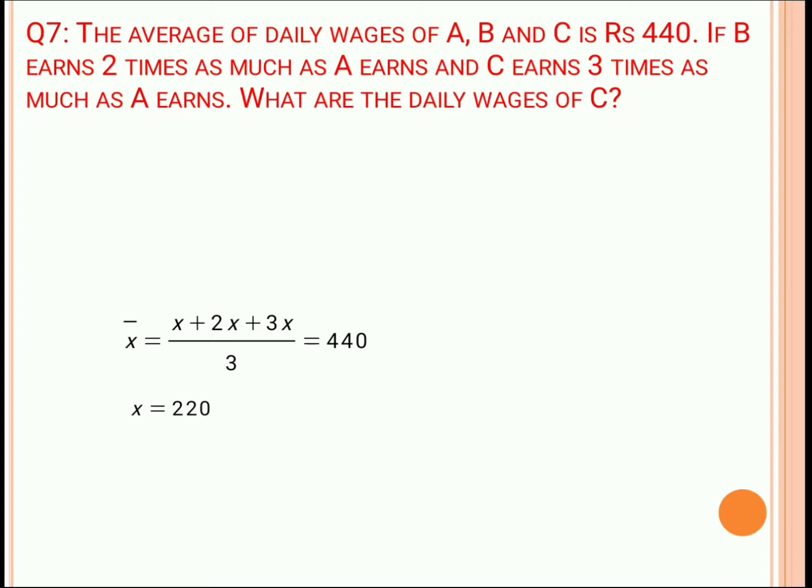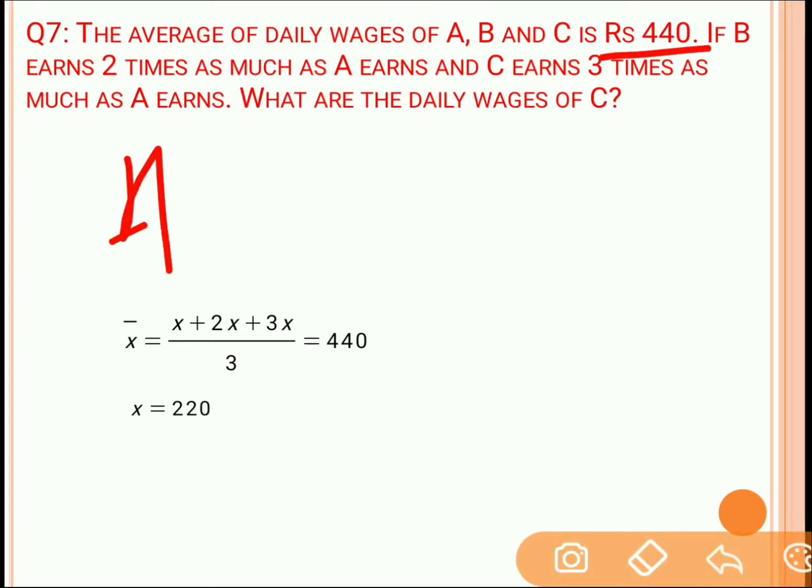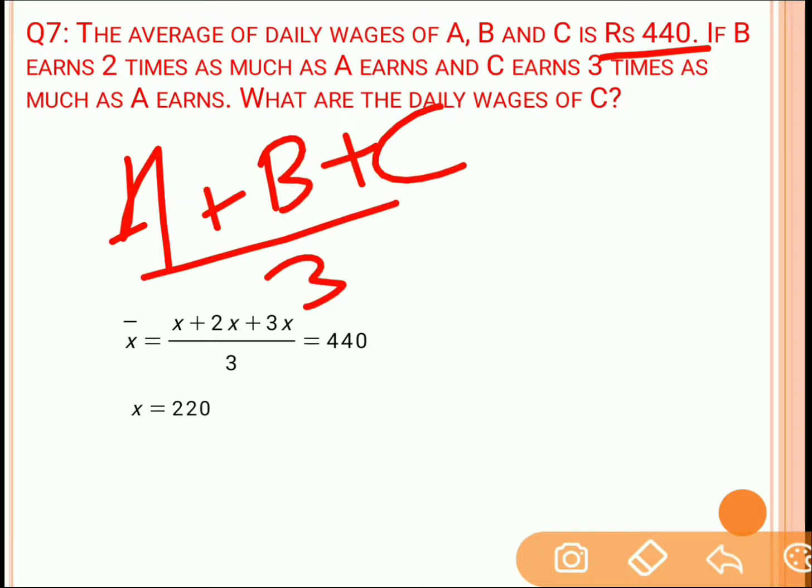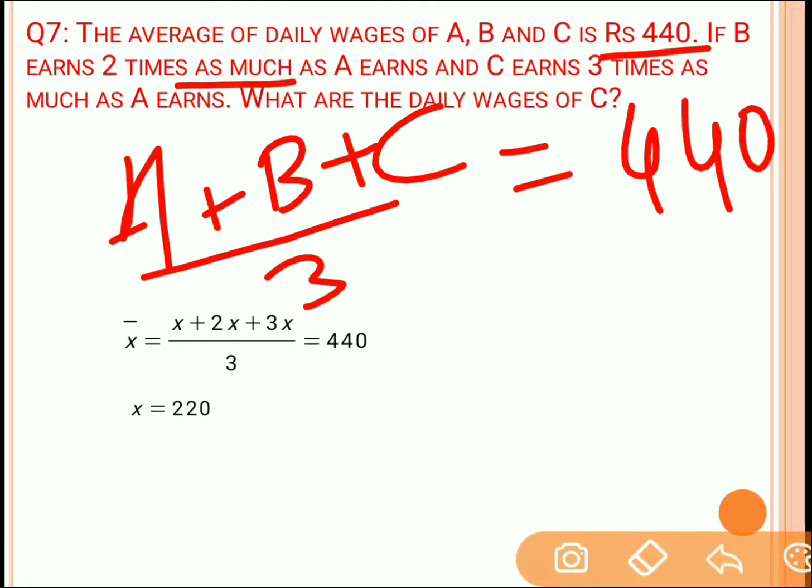Now the average wage of the 3 persons, A plus B plus C, is given as 440. Let's say A's earning is x rupees.